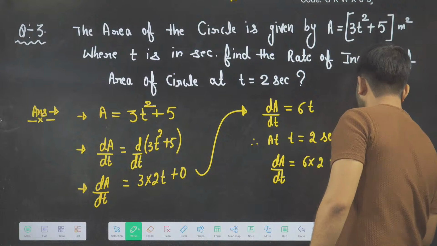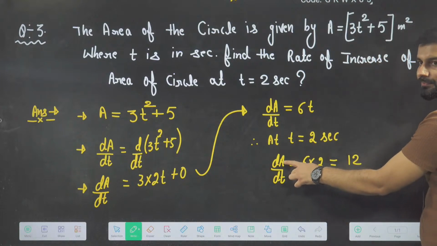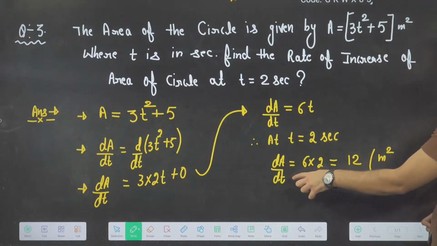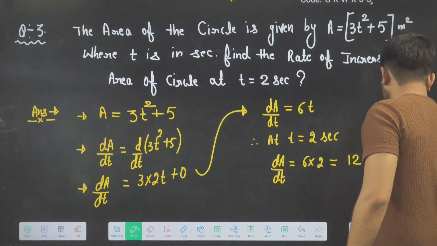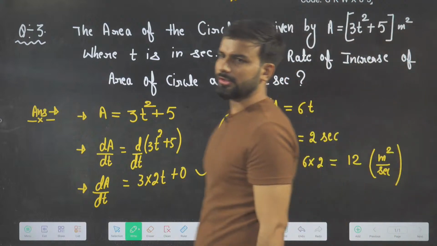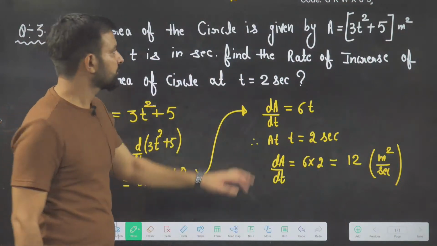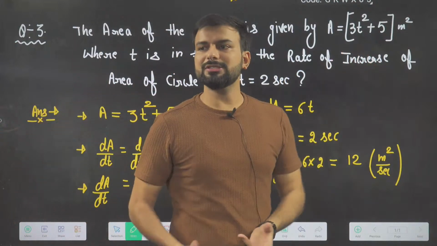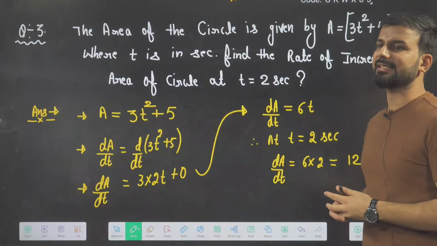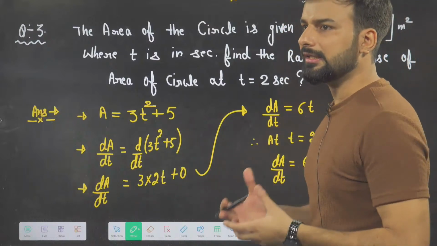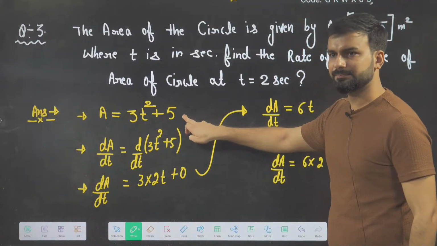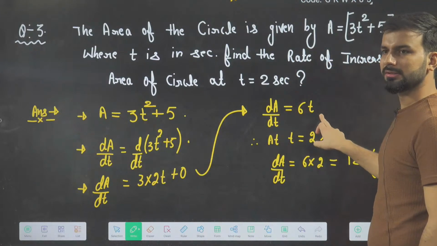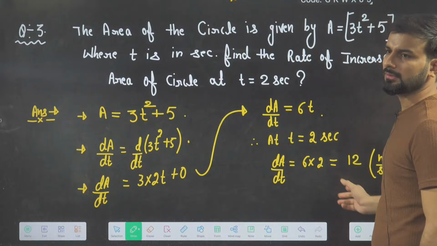So what is the answer you are getting? 12. Now what is the unit? So unit, beta, this. What is this? Area. Meter square. And what is this? Second. So this will be meter square per second. This is the unit of rate of change of area. I can call it rate of change, or I can call it rate of increase, because in this question area was increasing. This is the way. Area written, differentiating, after differentiation I got this, put the value, I got the answer.